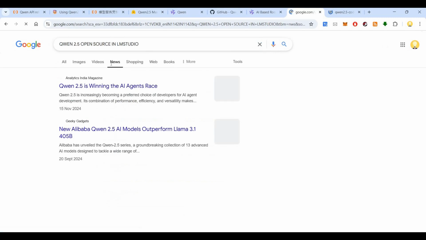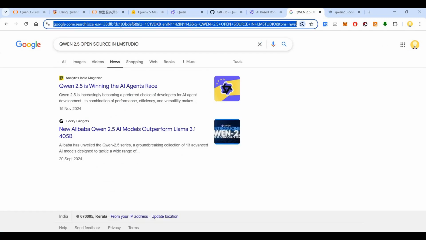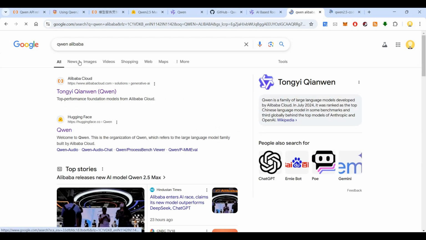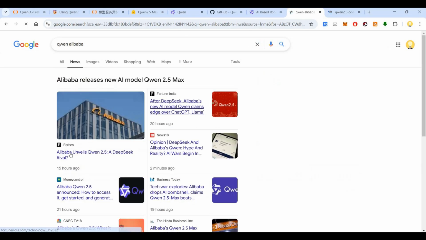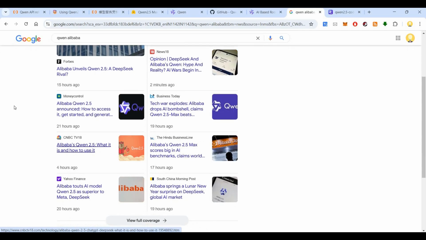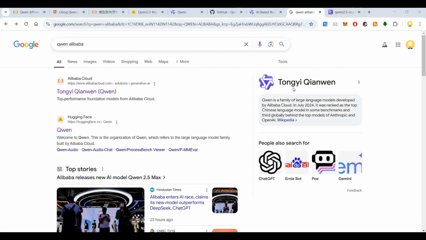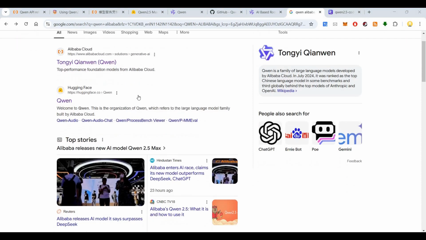So let's look at the news. Qwen Alibaba. So now you see, Alibaba unveils Qwen 2.5, a DeepSeek rival. So it's been around for some time. It's a family of large language models developed by Alibaba Cloud.